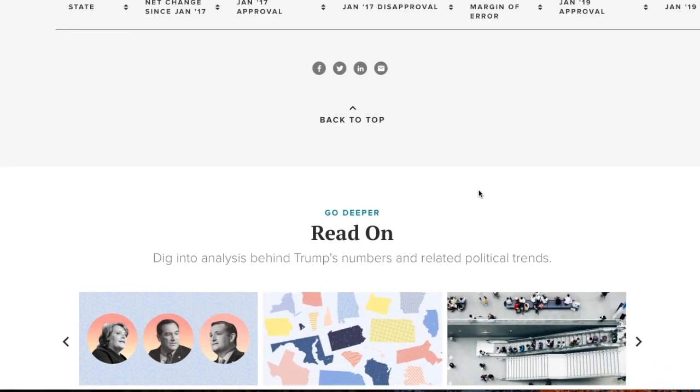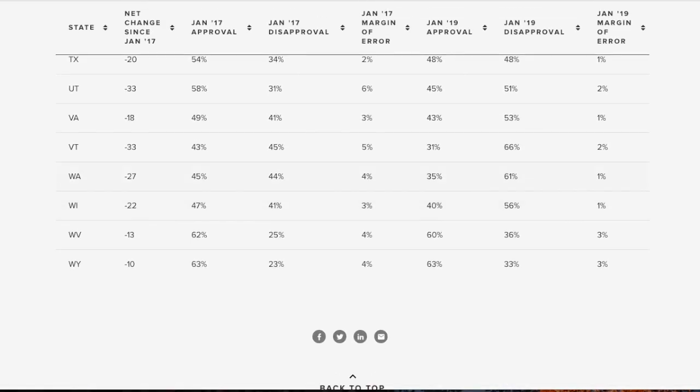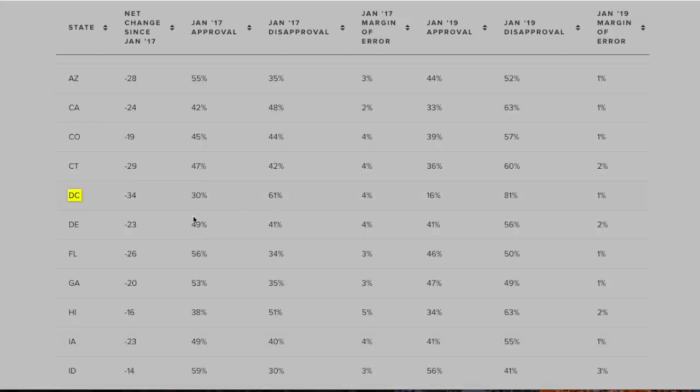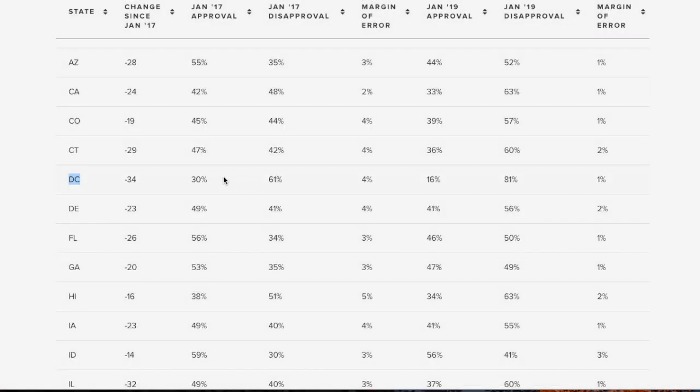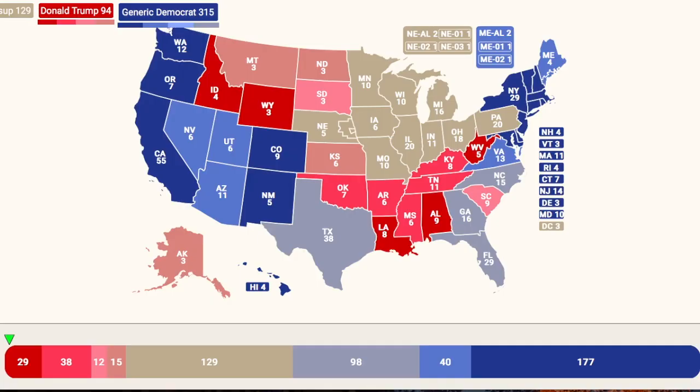So I don't think they did DC. Oh no, maybe they did. Okay, so they did do DC, which is good, because if I can do math, that gets us to 71, 70, 65, underwater by 65, so of course DC moving into the safe Democratic column. So now we just need to fill in the heartland of the country.